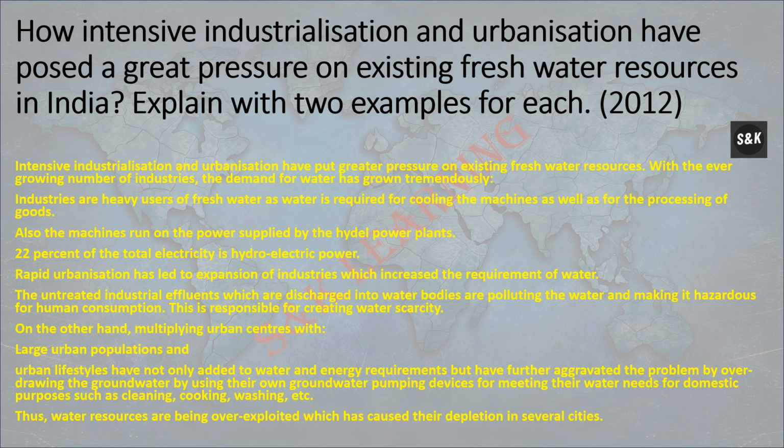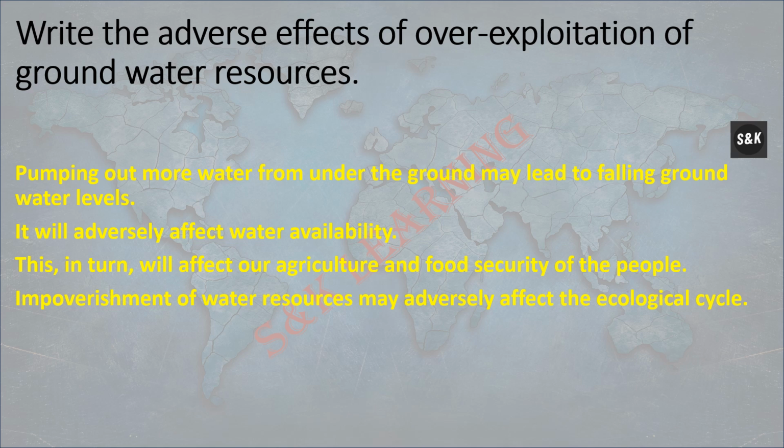Rapid urbanization has led to expansion of industries, which increases the requirement of water. The untreated industrial effluents which are discharged into water bodies pollute the water and make it hazardous for human consumption. This is responsible for creating water scarcity.